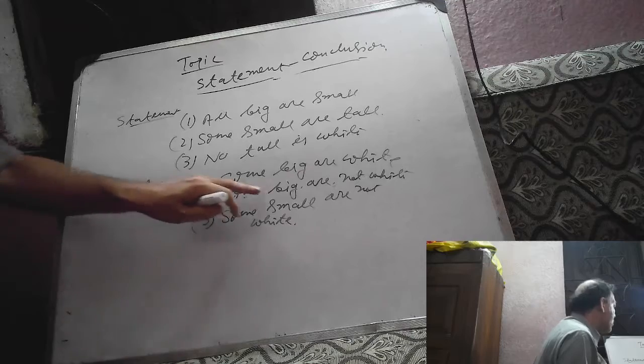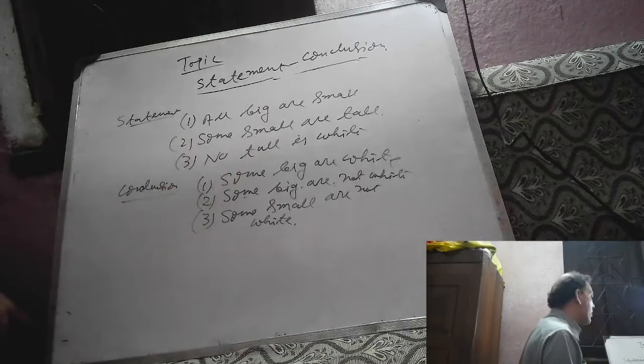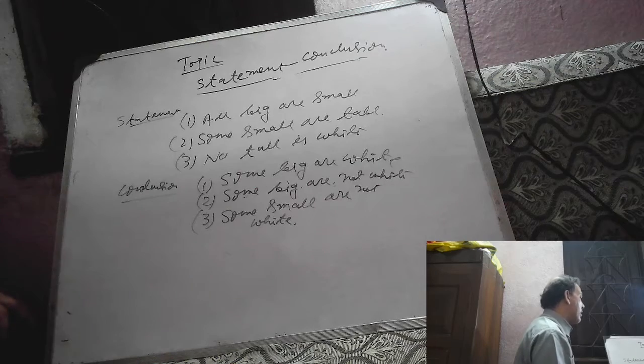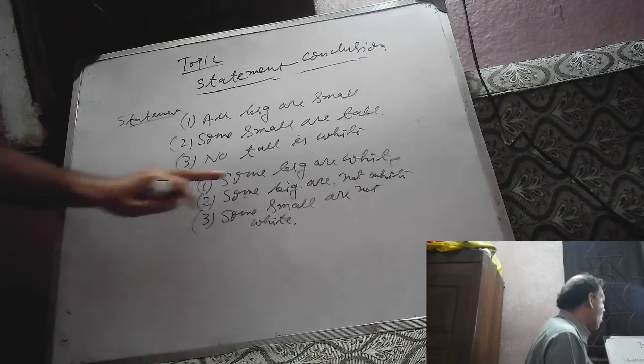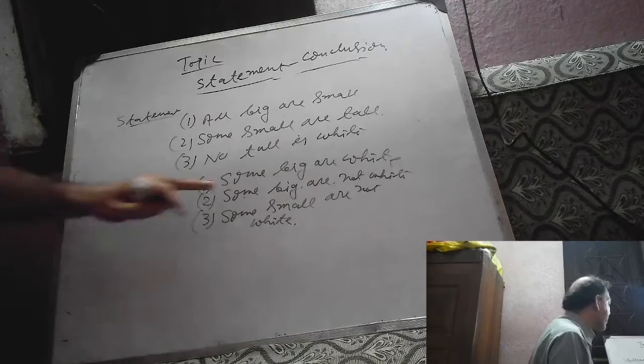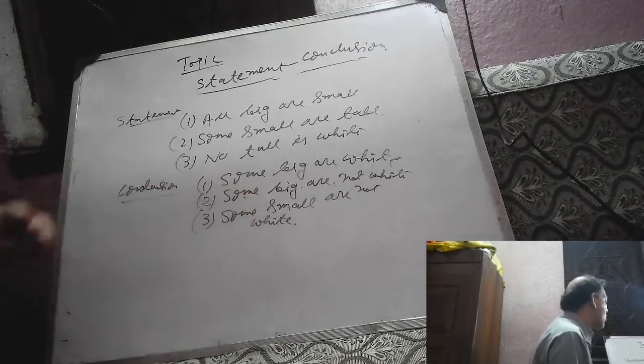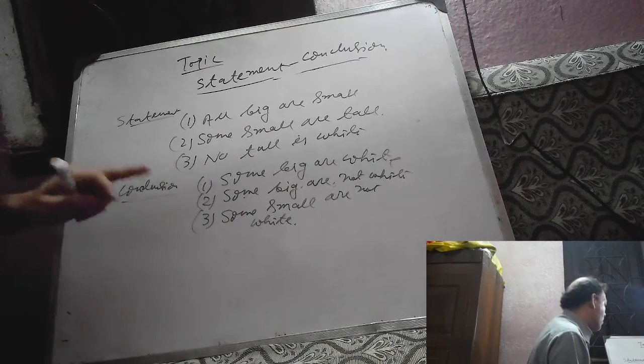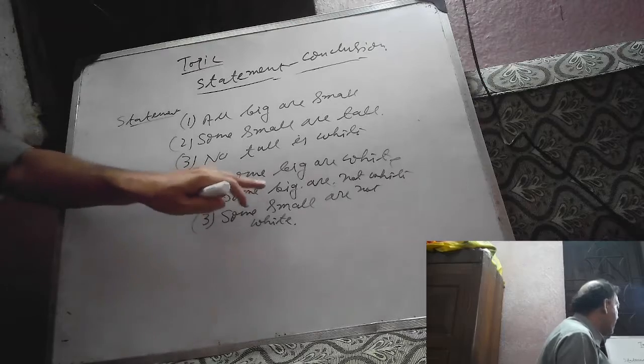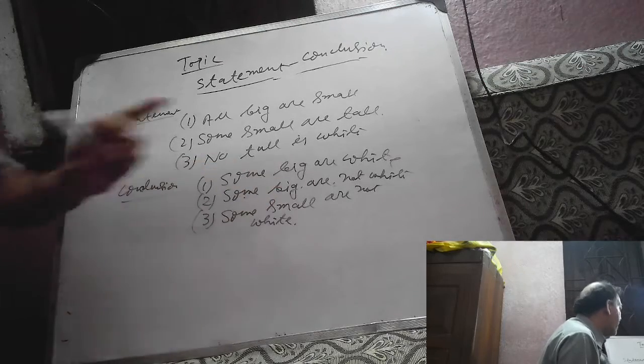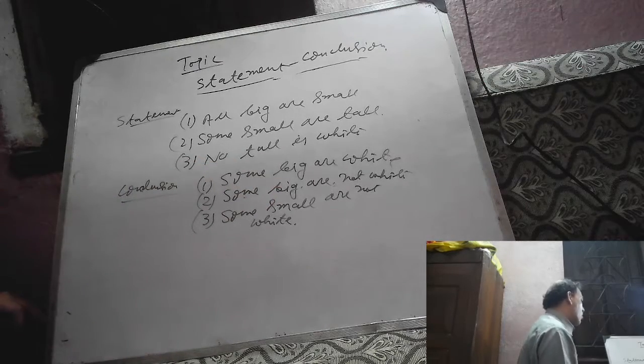What will be its contradictory statement? Its contradictory statement will be all big are white. If we can prove that all big are white is true, then definitely this will be false. We are going to prove whether its contradictory statement, all big are white, is true or not.